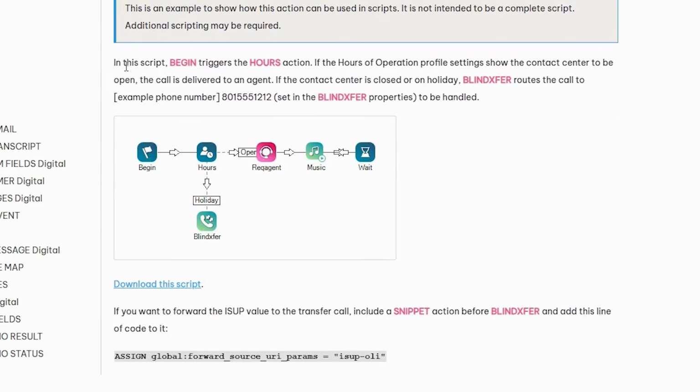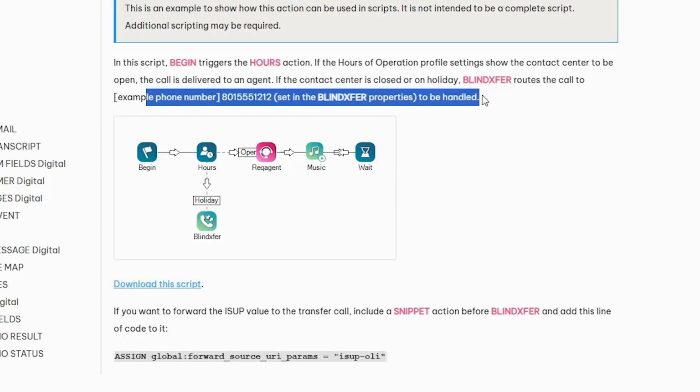As you can see here, begin triggers the hours action. If the hours of operation profile show the contact center to be open, the call will get routed to an available agent. If the contact center is closed or on a holiday, blind transfer routes the call to an alternate phone number which we set in the blind transfer properties.